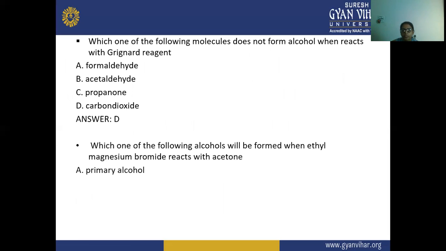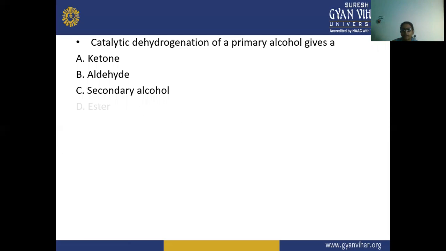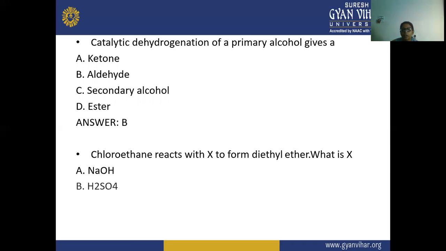So next are your questions. Which one of the following molecules does not form alcohol when reacted with Grignard reagent? That is carbon dioxide. Which alcohol will be formed when methyl magnesium bromide reacts with acetone? That is a tertiary alcohol. Catalytic dehydration of a primary alcohol gives an aldehyde. Chloroethane reacts with X to form diethyl ether. What is X? That is C2H5ONa.